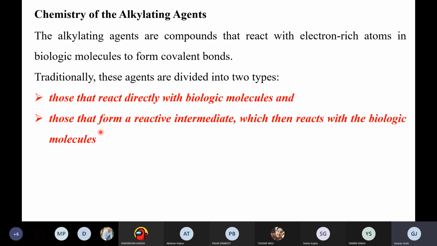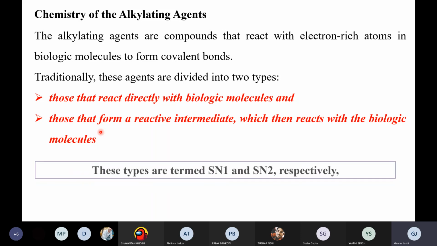So when we talk about the alkylating agent, there are 2 categories of drug: the drugs which are active in themselves, and the second category, the prodrugs, which undergo metabolism and then form a reactive intermediate. This is very important. A prodrug means a drug which is not active as such, but once it undergoes metabolism, it gets converted to the active form.